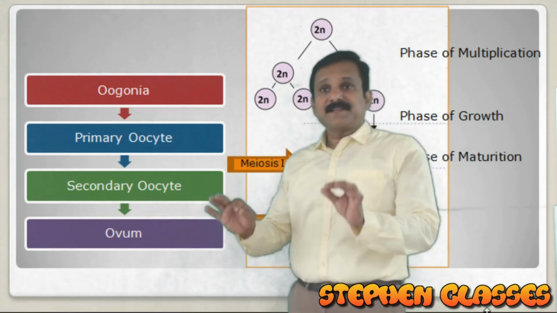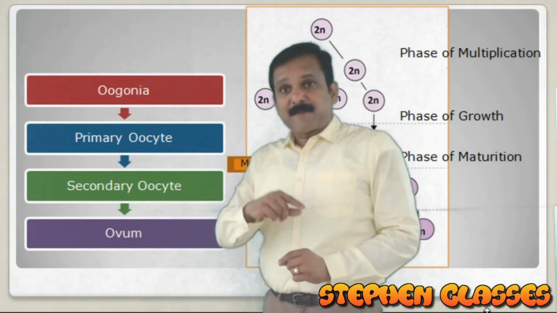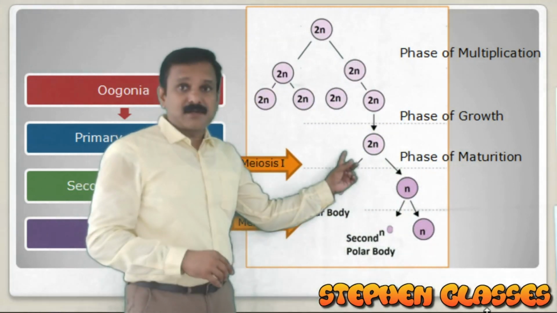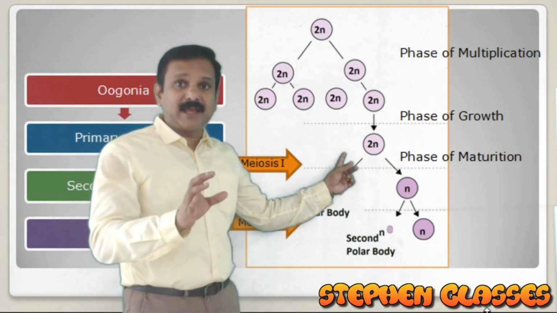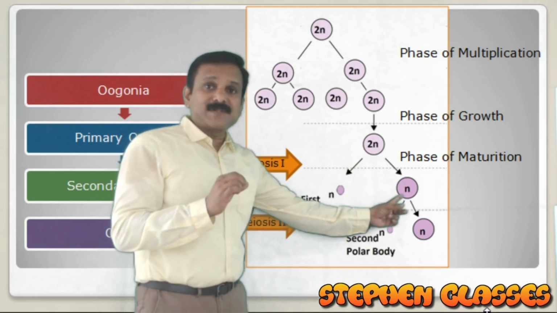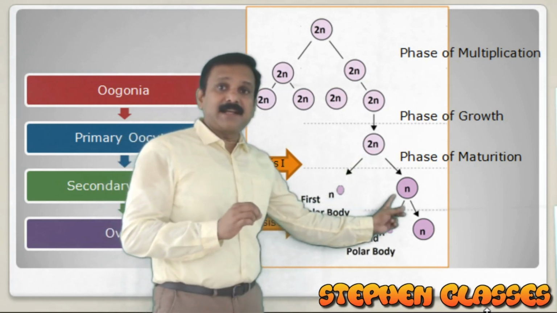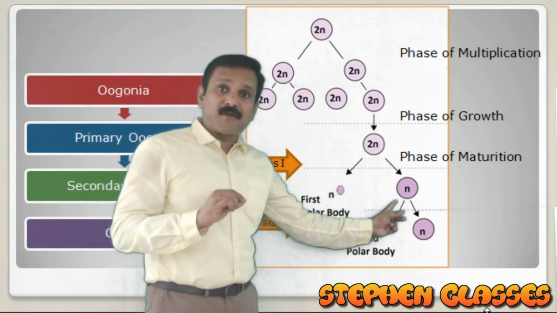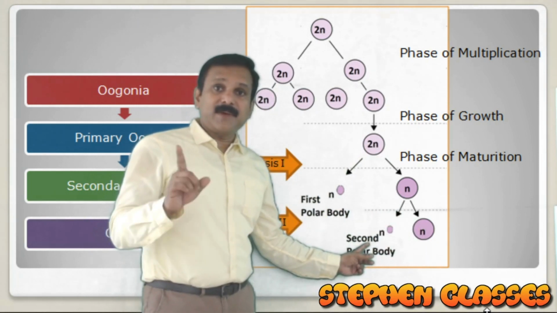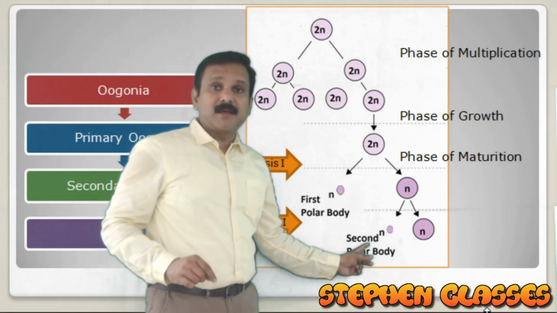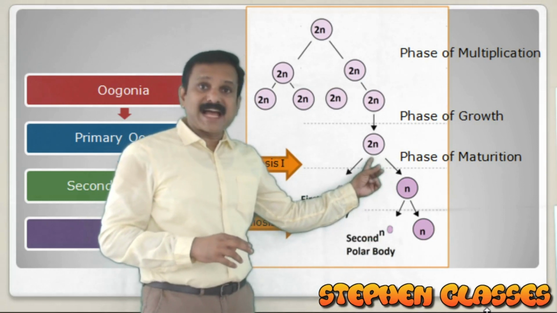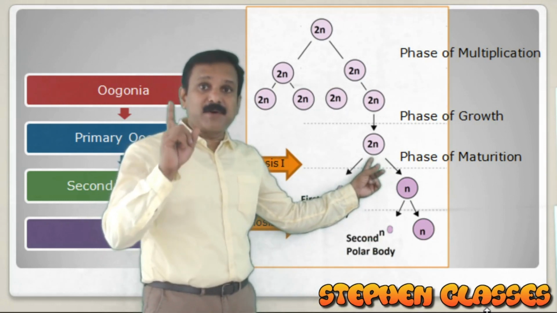Also, there is a marked difference between spermatogenesis and oogenesis, which is the main difference: the unequal division. Here the cells divide unequally. The primary oocyte will divide unequally to form the secondary oocyte and first polar body, and the secondary oocyte will divide again unequally to form the ovum and the second polar body. Which cell undergoes meiotic division here? Primary oocyte. Remember, the primary oocyte.